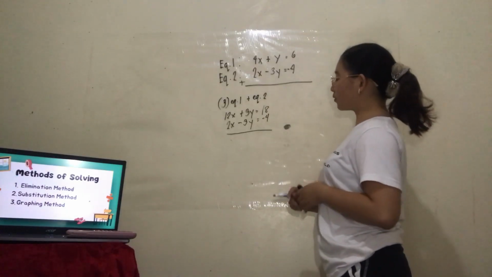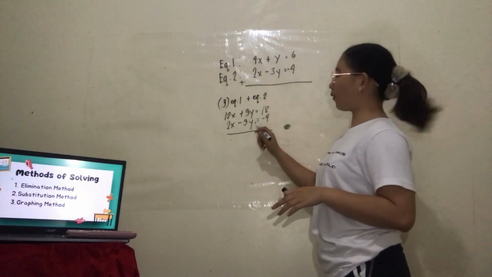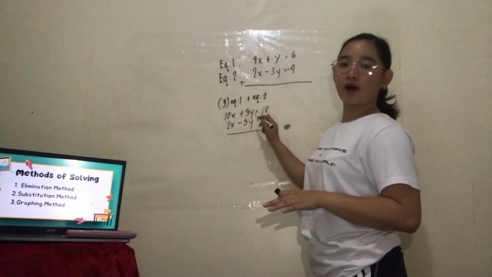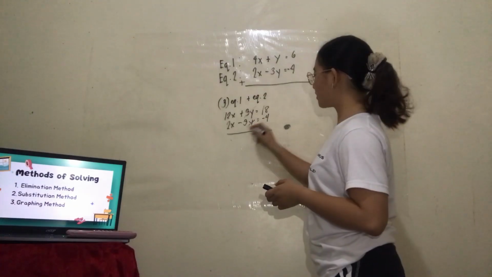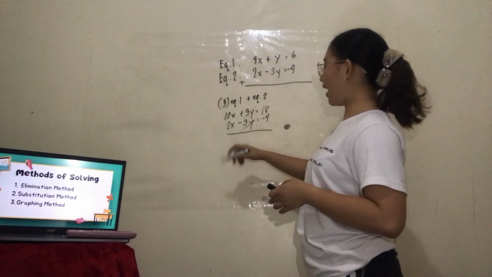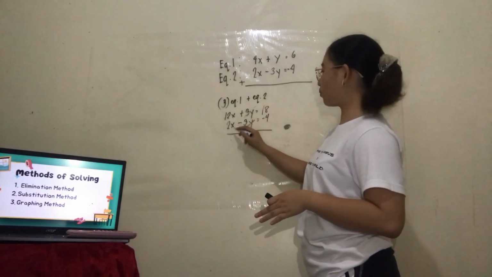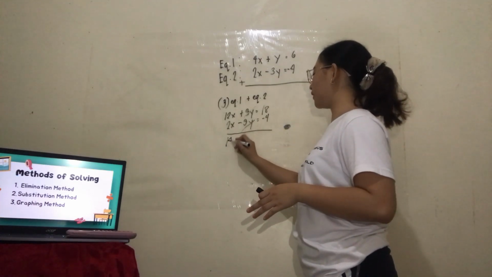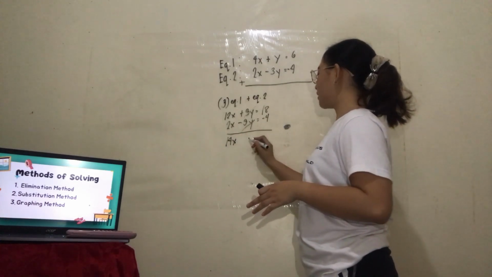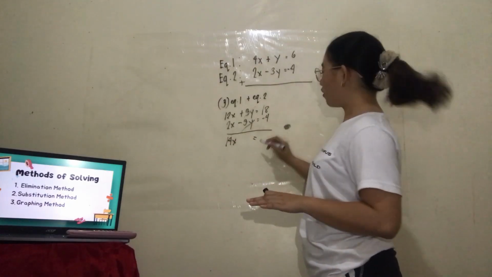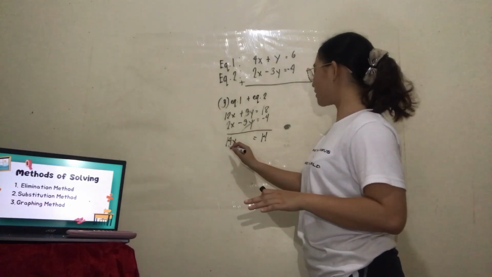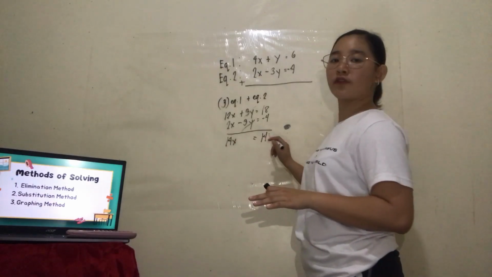We eliminate y because positive 3y plus negative 3y is 0, so we cancel this. Then 12x plus 2x is 14x, equal to 18 plus negative 4, which is 14. So we have 14x is equal to 14.